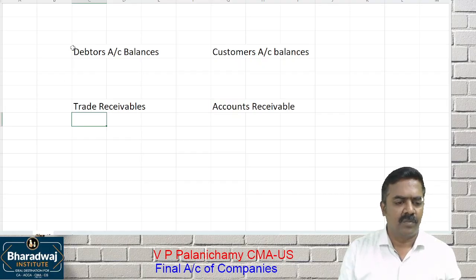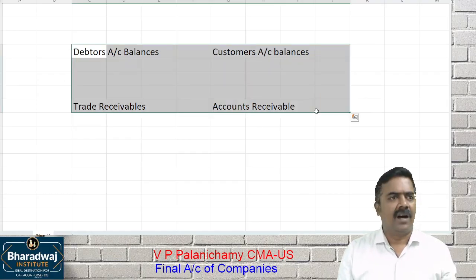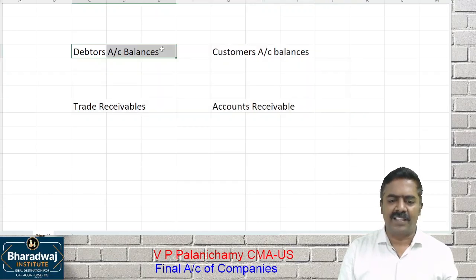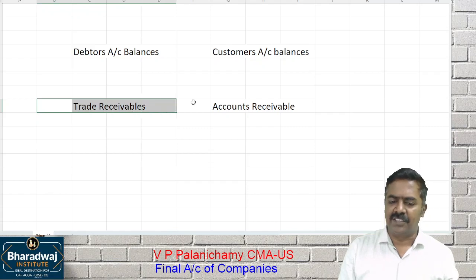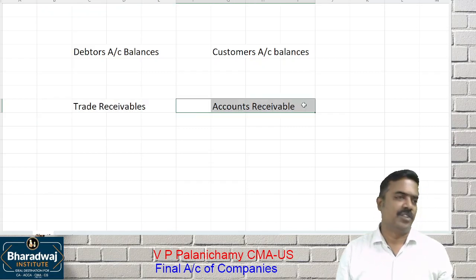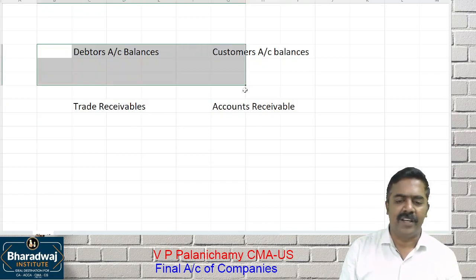What do you mean by these things? Are they different or do they communicate the same meaning? Same meaning. Debtors are nothing but our customers who have to pay the money. They are nothing but trade receivables. They are nothing but accounts receivable. All communicate the same meaning.